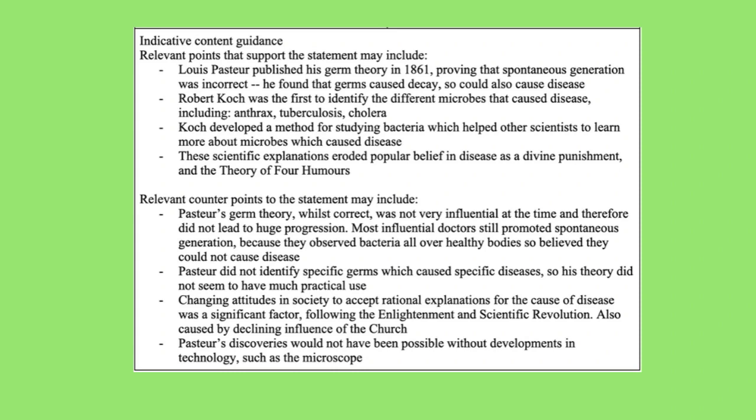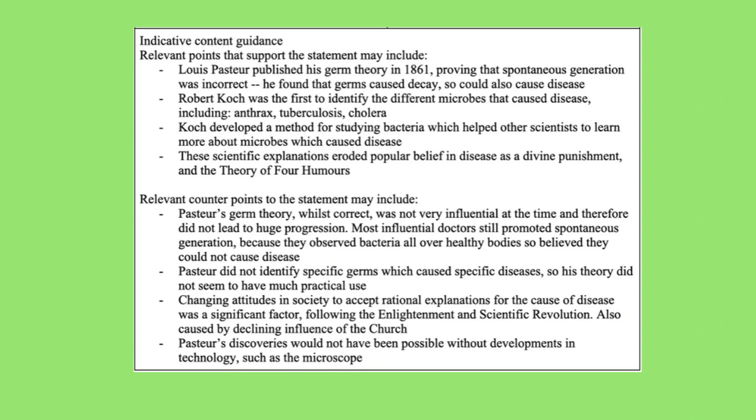So if you chose to support the statement, then maybe you could explain what Louis Pasteur and Robert Koch did. So for Pasteur, it was that he published his germ theory to prove that spontaneous generation was incorrect, and that germs cause decay, but so could therefore also cause disease. Koch was the first to identify that there were different microbes which cause diseases, and he also developed a method for studying bacteria, and that was really significant because it helped other scientists to learn more about microbes which cause disease.